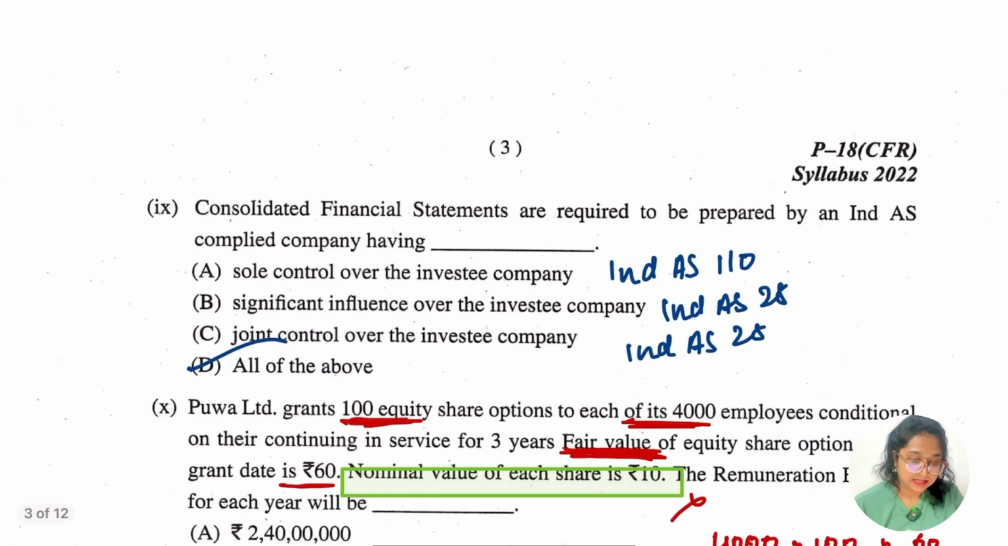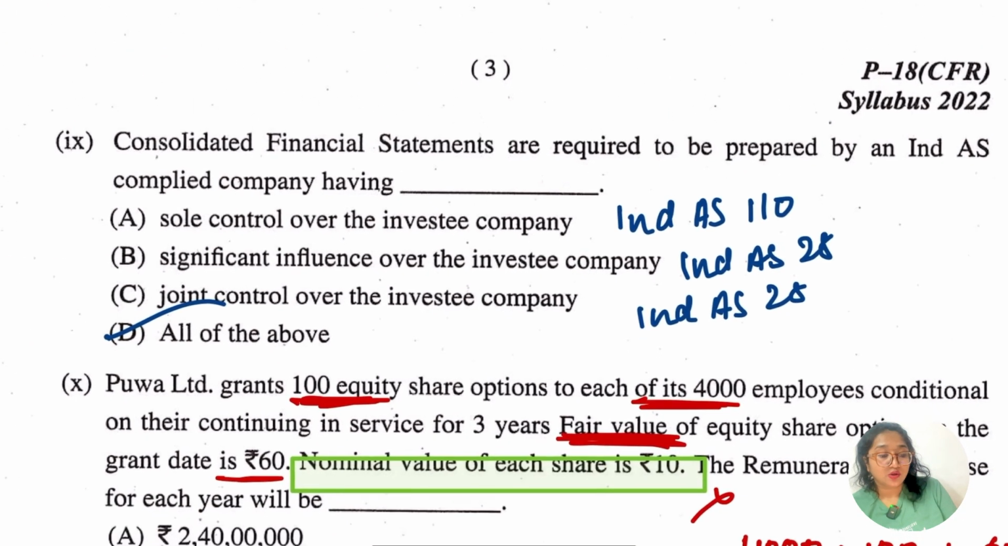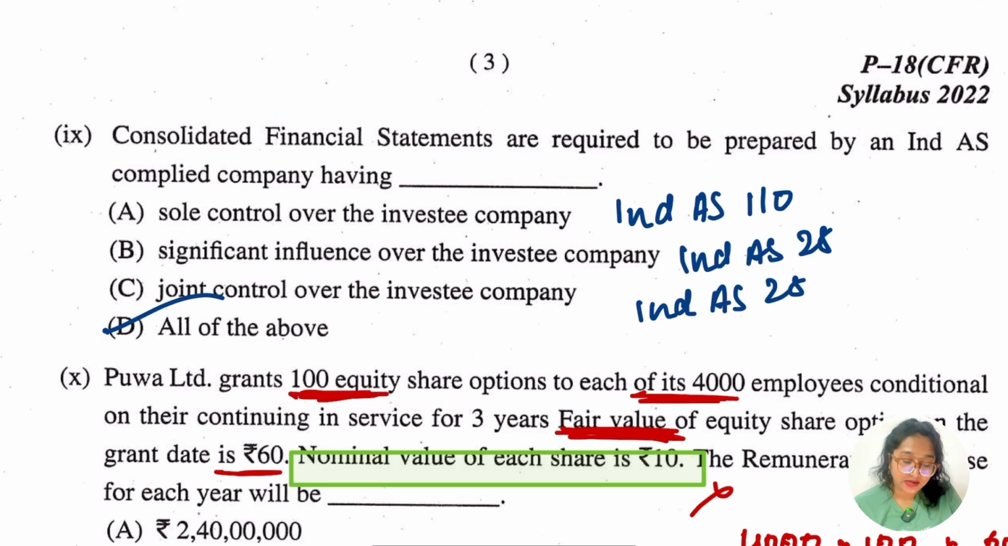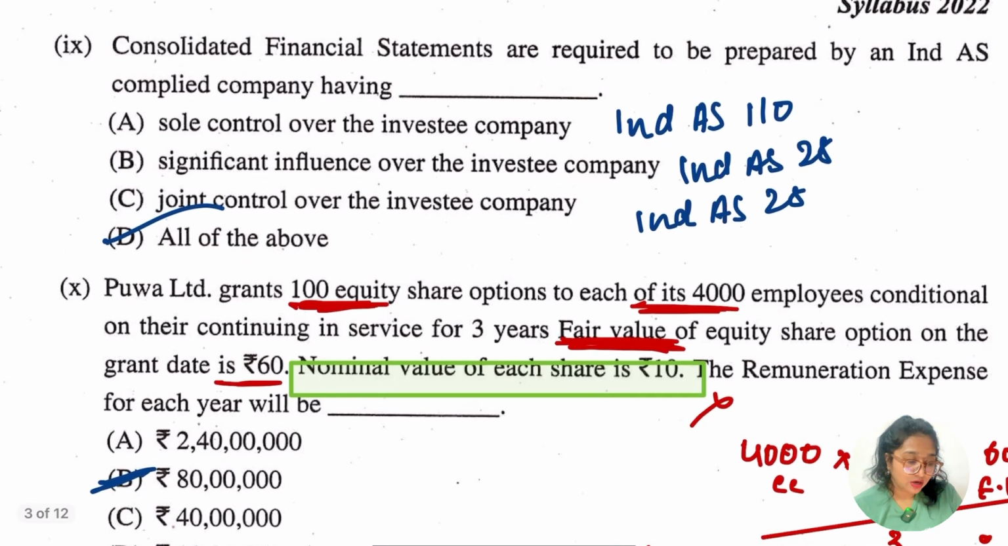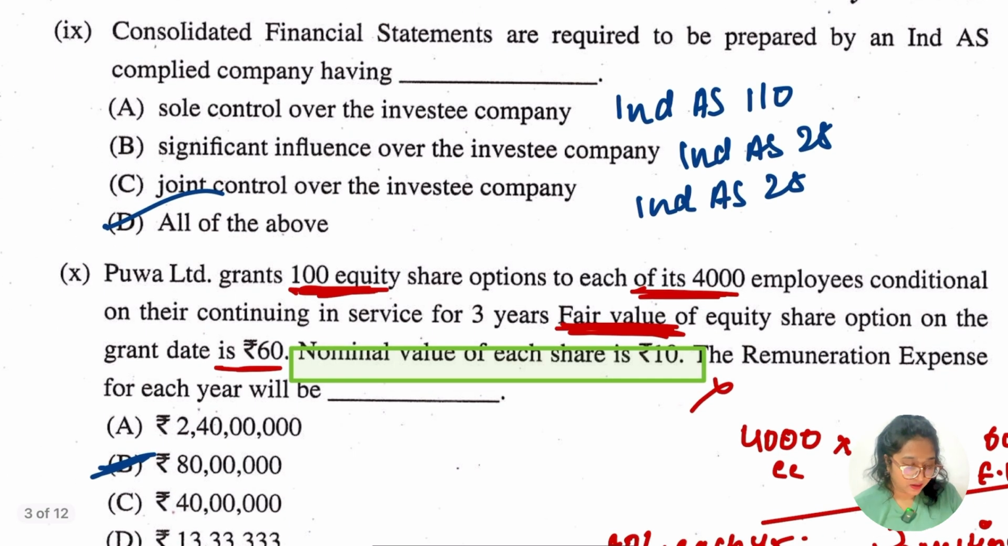Very good, ठीक है। Let's go for the next, which is 9. Consolidated financial statement are required to be prepared by the Ind AS compliant company having basically all of the above, and let me give you the explanation. As per sole control over the investee company, it's as per Ind AS 110. The significant influence over the investee company, this is as per Ind AS 28, and then the joint control over the investee companies, again Ind AS 28, okay. So all of these is going to be the answer here.